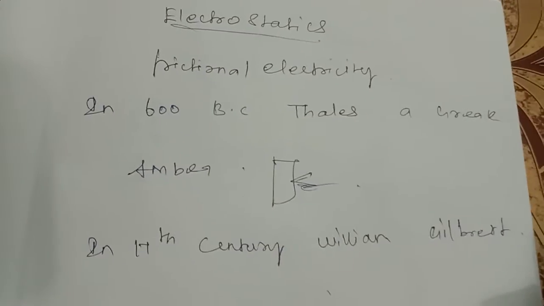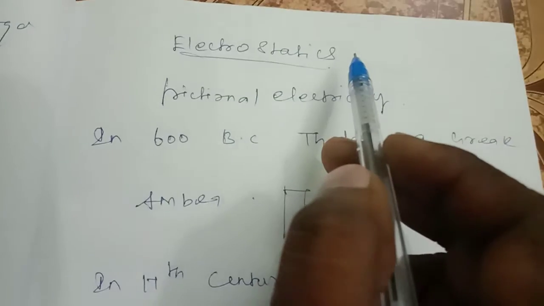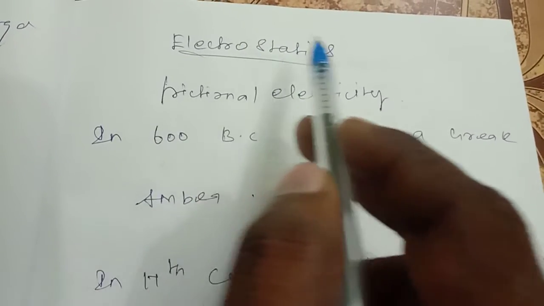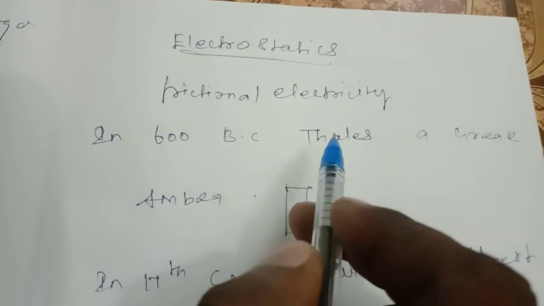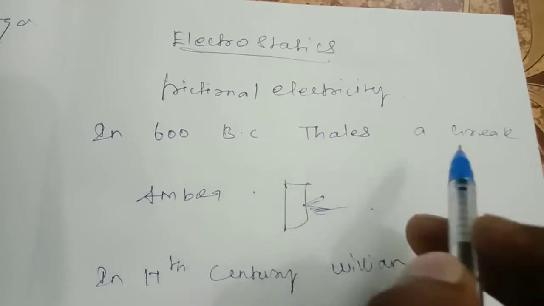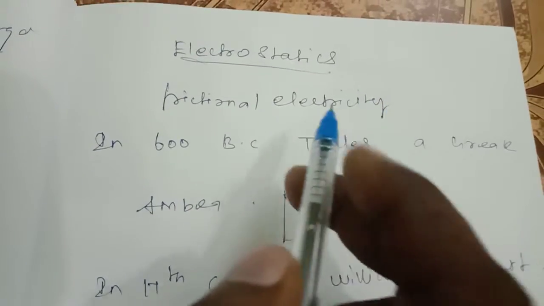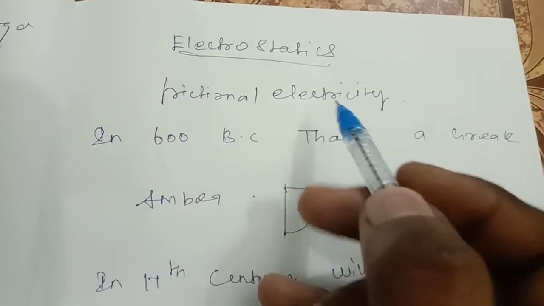Dear students, today we are going to discuss the topic electrostatics. What is electrostatics? Electrostatics is the branch of physics that deals with static electric charges, or charges at rest. Electrostatics is also called frictional electricity.